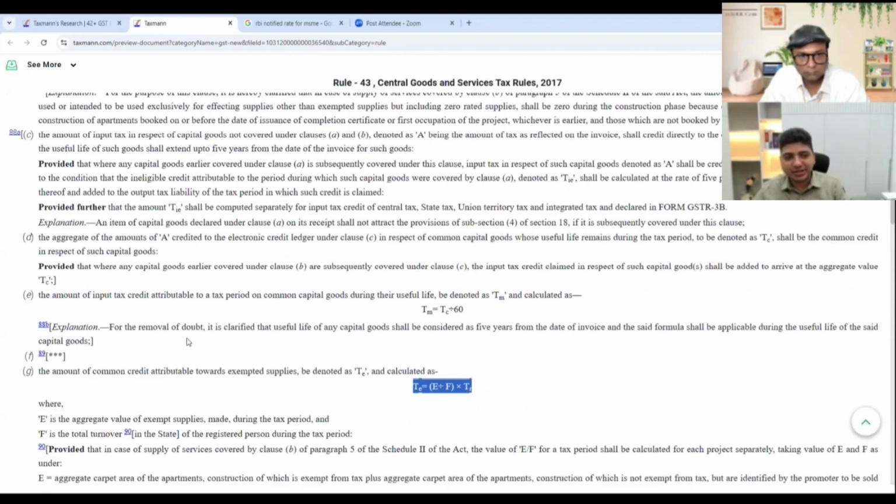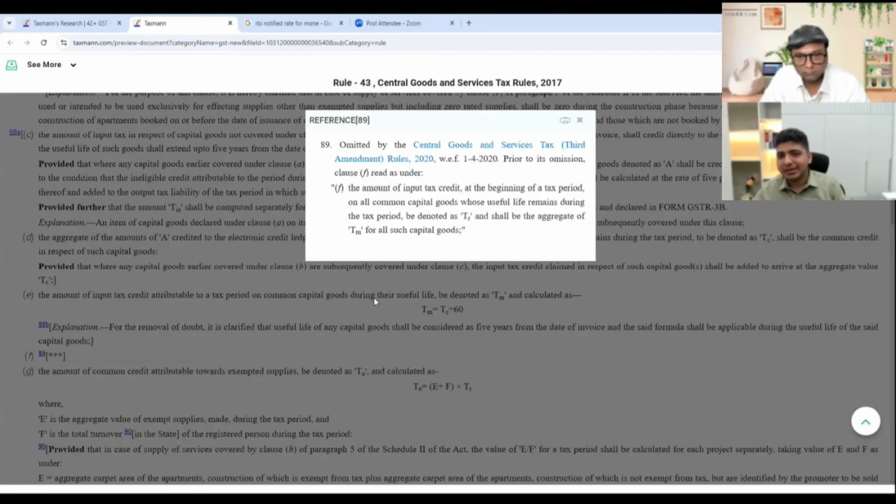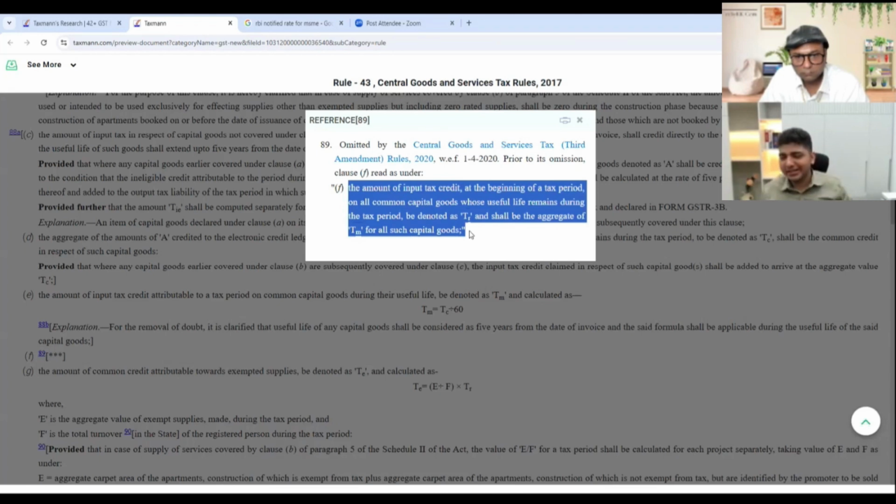But what happened is, previously the words E and F, now also they are properly defined, लेकिन TR word का जो definition था, it was written in clause F. एक clause F में TR का meaning था, but by way of an amendment, उन लोगों ने TR का meaning निकाल दिया. We don't know for what purpose they have done it. They removed the meaning of TR from 1/4/2020. So today, if I want to apply that formula E by F into TR, मुझे TR का meaning पता नहीं है, because कानून में they have amended and removed it.